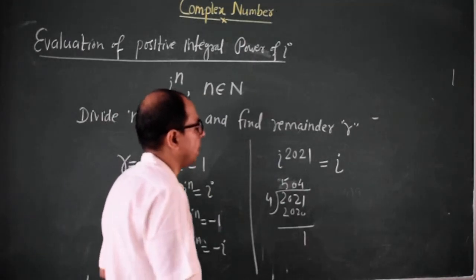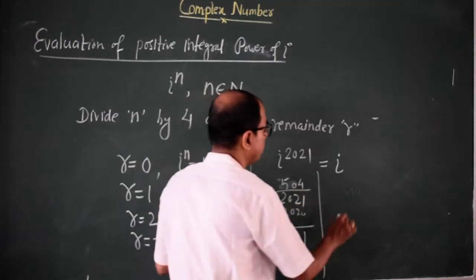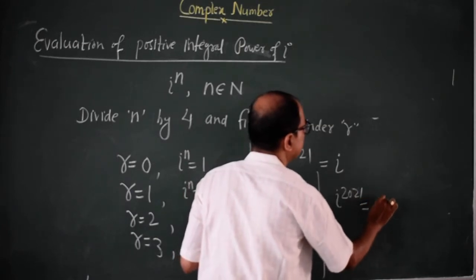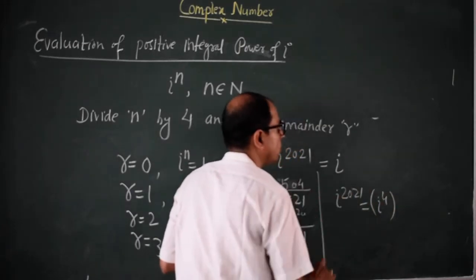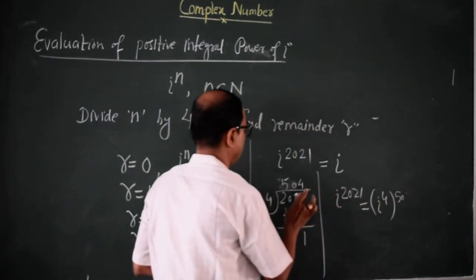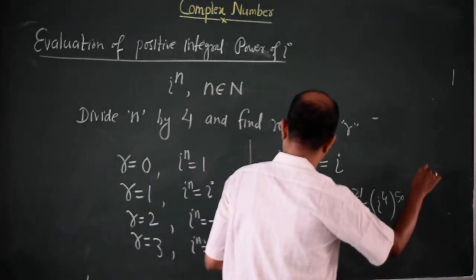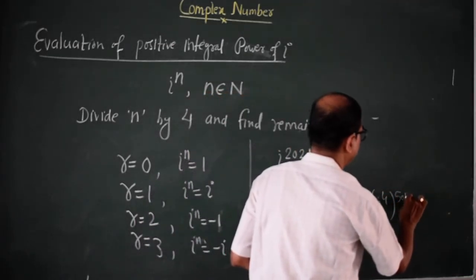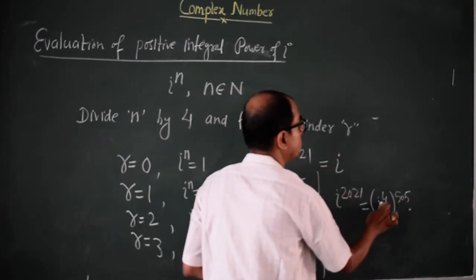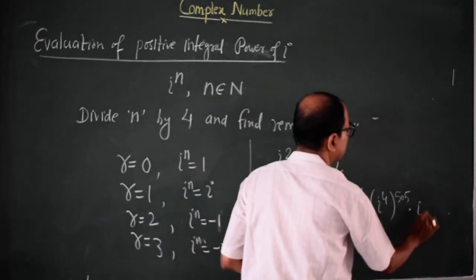Suppose you want to explain why this is equal to iota. You can explain it this way: iota to the power 2021 can be written as iota to the power 4 whole to the power 505, into iota. 505 into 4 will be 2020.